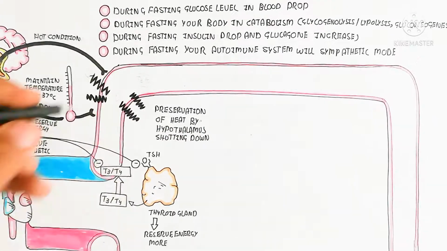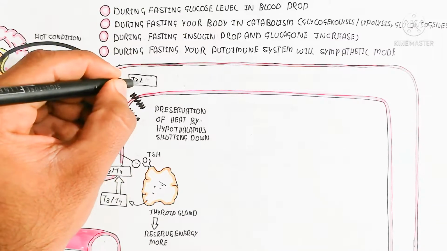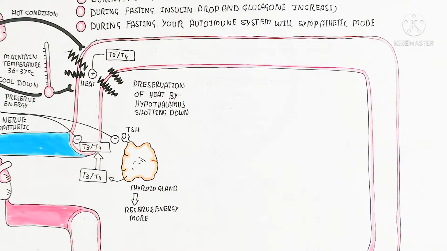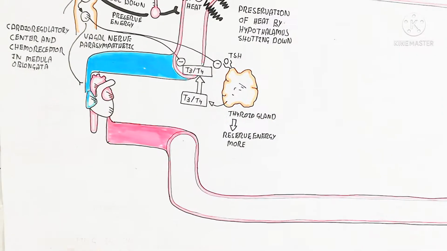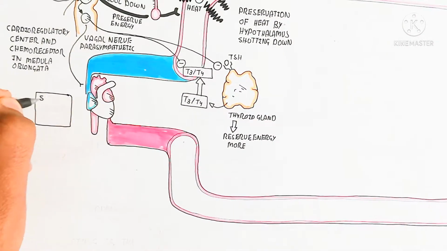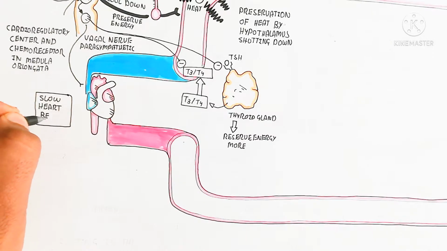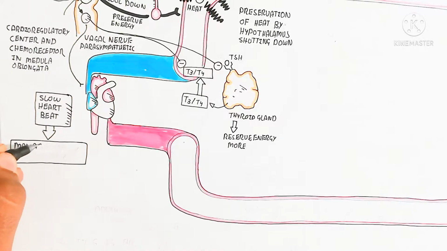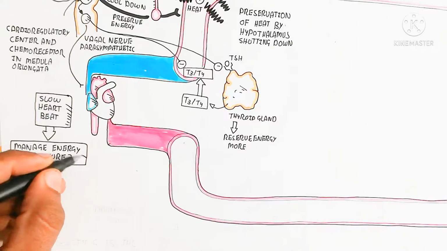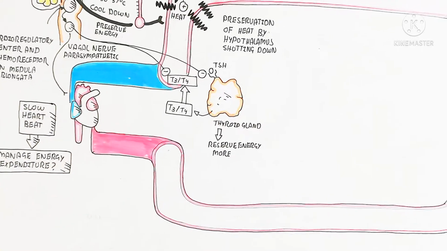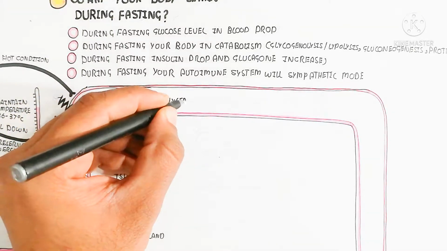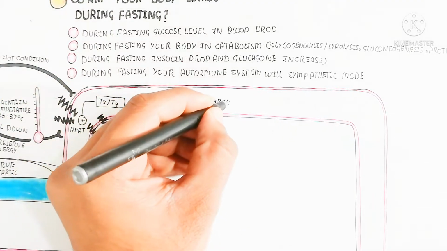So the preservation of heat happens by the hypothalamus shutting down, and there are a lot of mechanisms used for the preservation of energy, the preservation of ATP, as well as the preservation of heat for a longer time. So if we go into fasting, it's okay because the preservation mechanism is very strong. The slow heartbeat through the vagal nerve and the management of energy expenditure are possible by this mechanism.